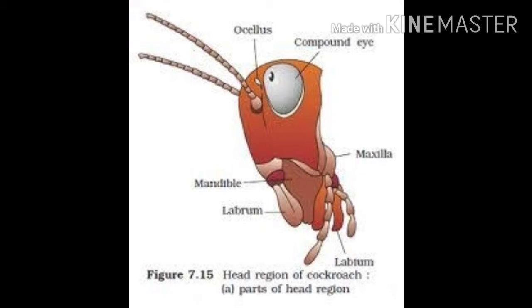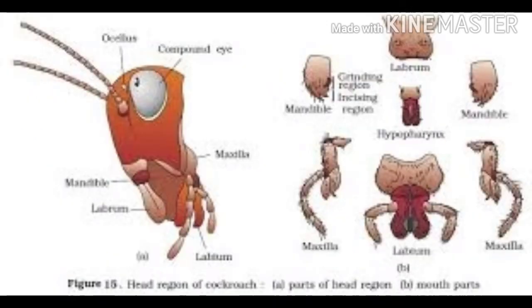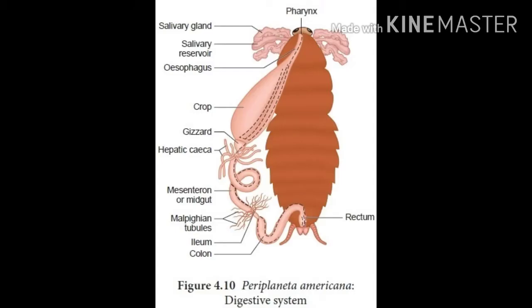So next, cockroach has 2 pairs of wings. The first pair of wings is called elytra, used to protect the hind wings. The second pair of wings is used for flight.